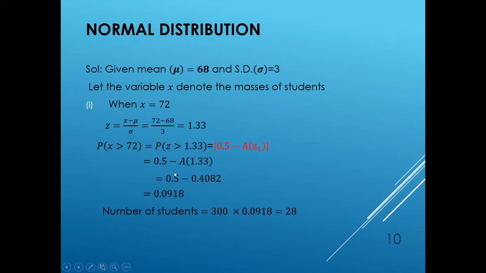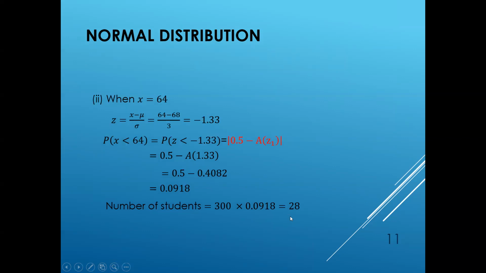So greater than the mass of 72 is 28 students, and similar to that, the second one is students with mass less than 64. Here the x value is 64, the mu value is 68, and sigma is 3. By substituting these three values, we are getting minus 1.33.